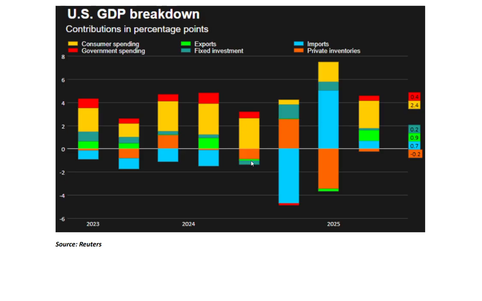The graph displayed here gives a breakdown of the contributors in percentage points to the US GDP in the third quarter of 2025. The legends are outlined here, color coded. And if we look where my cursor is, this is indicating how each component of GDP, which is listed here in the key, performed.